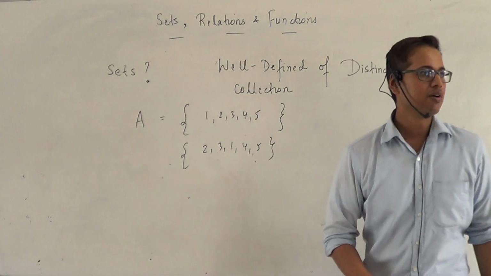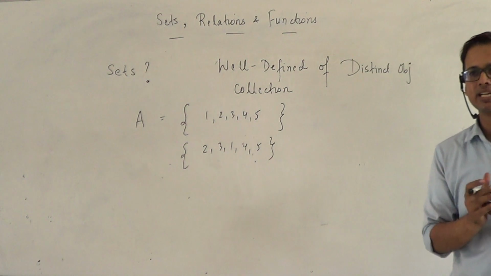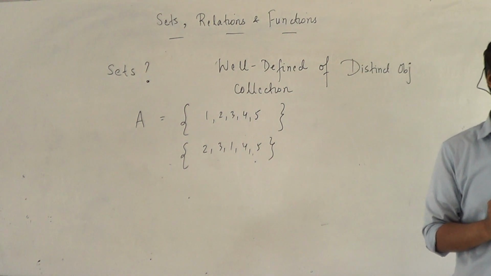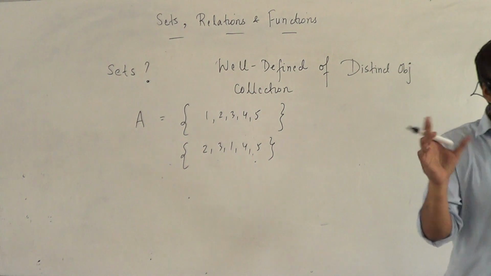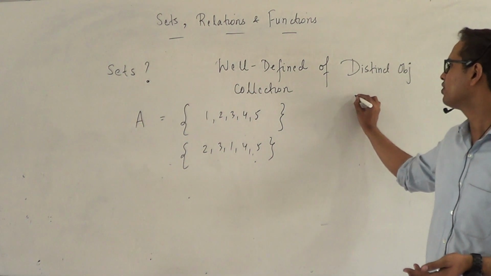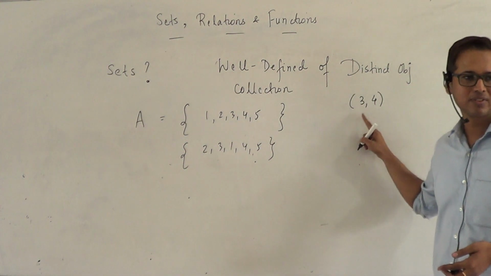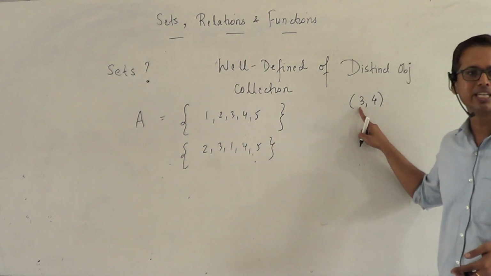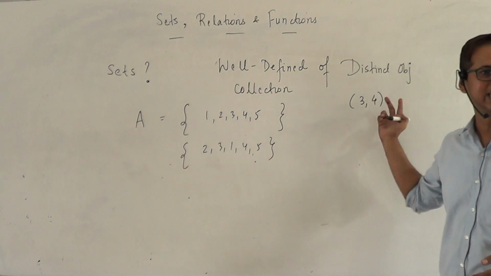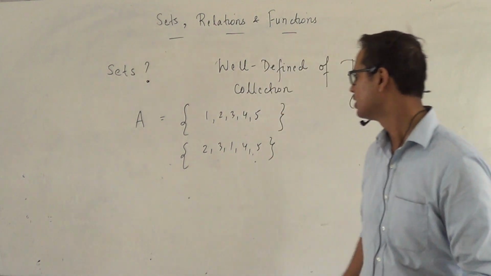However, if you write a set of elements in round brackets, then you are calling it an ordered set. Then you cannot displace the position. For example, when you write the coordinates of a point (3, 4), we cannot write curly brackets here. Here, the x coordinate is 3, the y coordinate is 4, you cannot change their position. Then it will make a different point altogether.